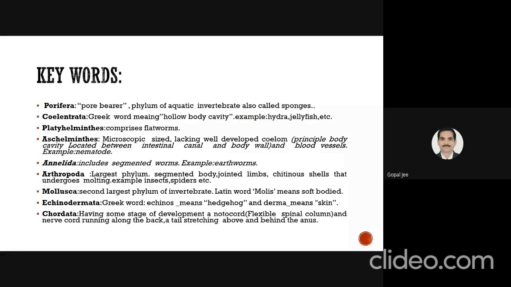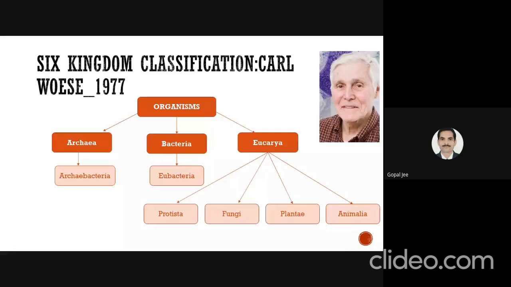After the five kingdom classification, the six kingdom classification was given by Carl Woese in 1977. He classified organisms into six kingdoms and gave three main domains: Archaea, Bacteria, and Eukarya. Archaea contains kingdom Archaebacteria, Bacteria contains kingdom Eubacteria, and Eukarya contains Protista, Fungi, Plantae, and Animalia. So we will discuss the five kingdom classification in detail.